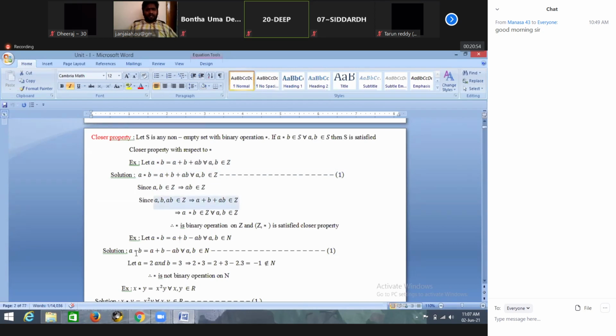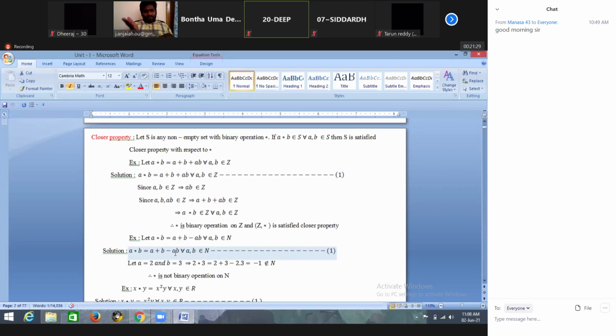So next definition: A star B is equal to A plus B minus A into B belongs to capital A, because A, B are natural numbers. According to this definition, is this a binary operation or not? Because we have to think on that. Here we are getting a negative value. We are getting a negative value means suppose A plus B is less than A into B. Then what happens? It should be negative, right?